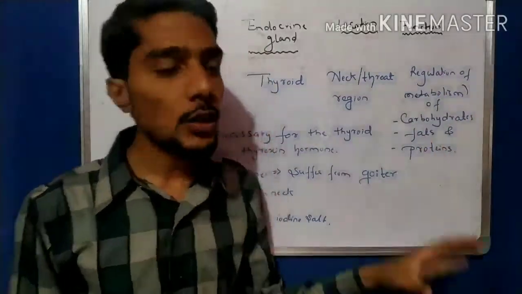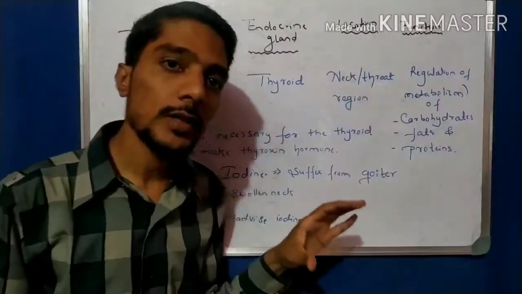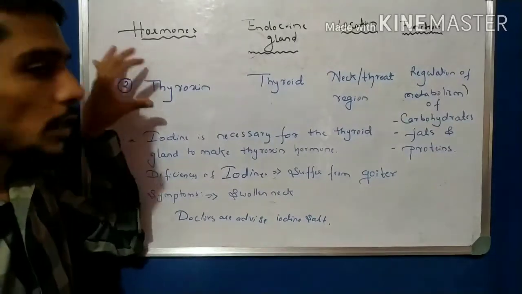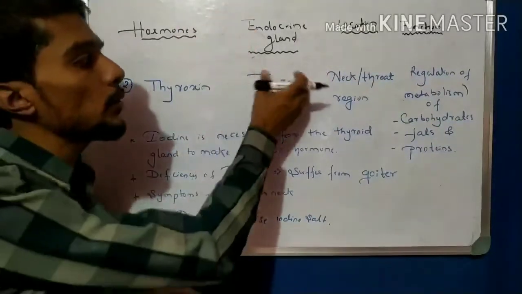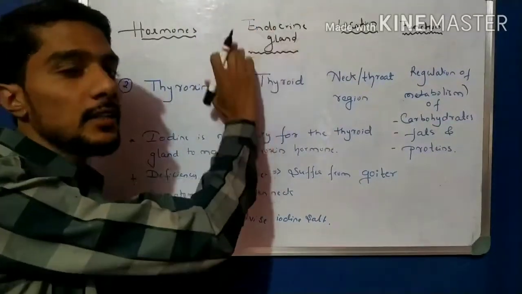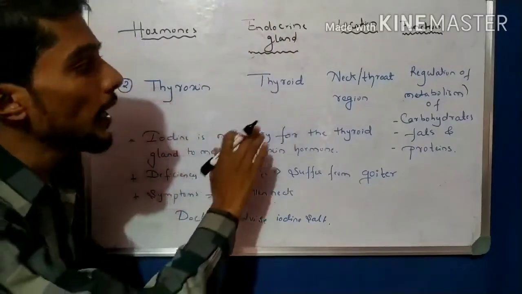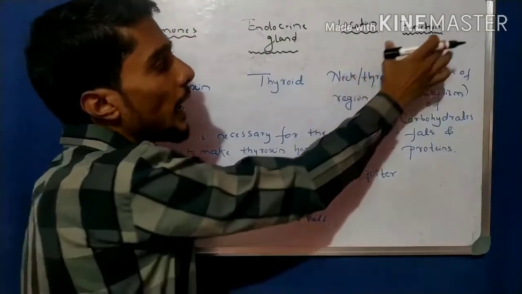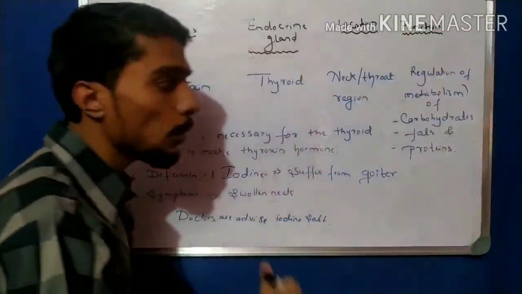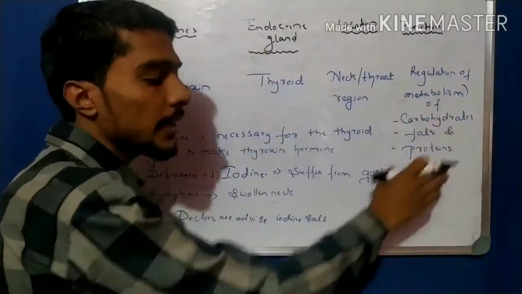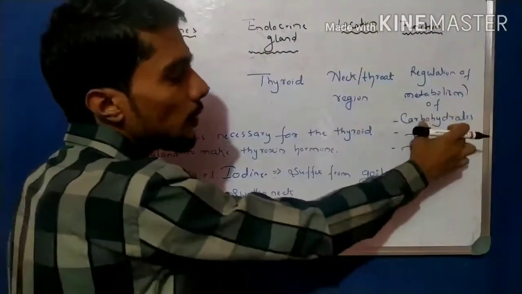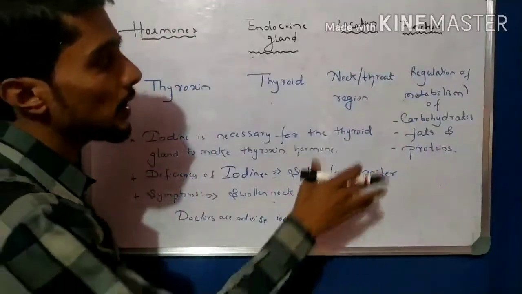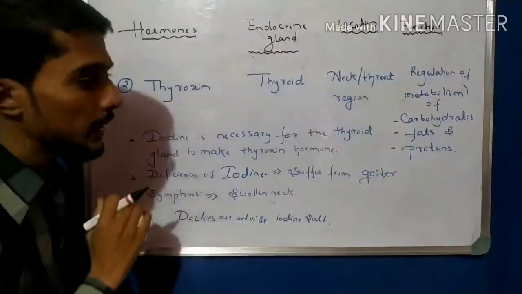Again, repeating: the hormone name is thyroxine, the gland which secretes this hormone is the thyroid gland, the location is the neck or throat region, and the function is regulation of metabolism of carbohydrates, fats and proteins. These are the functions of thyroxine.